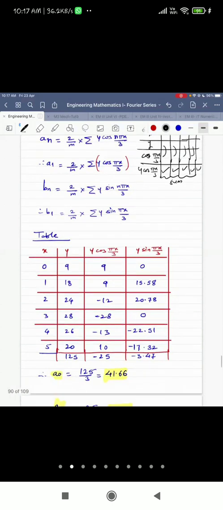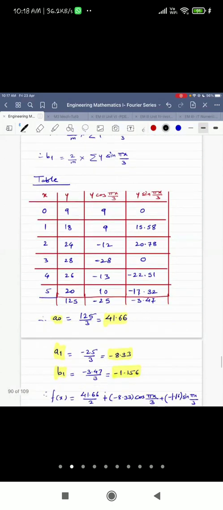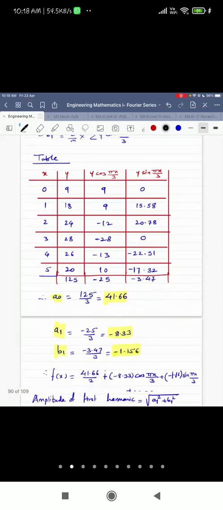Any doubt in this example? So this is how A0, A1, B1 are calculated. These are 3 MCQs. For this same table, one can ask you A0 or A1 or B1, or it may be possible that one may ask you to find the half range series also. That I'll explain in the next part.